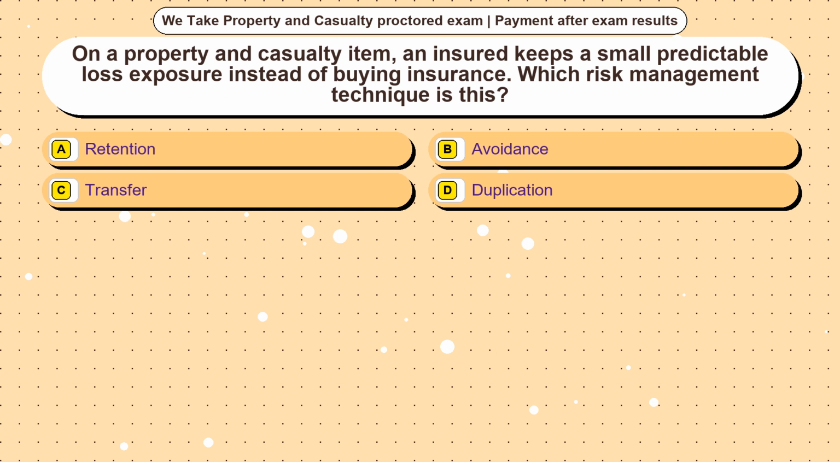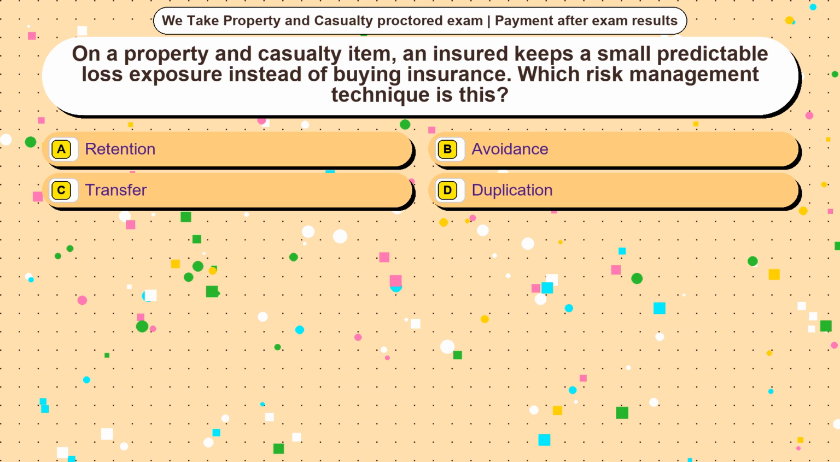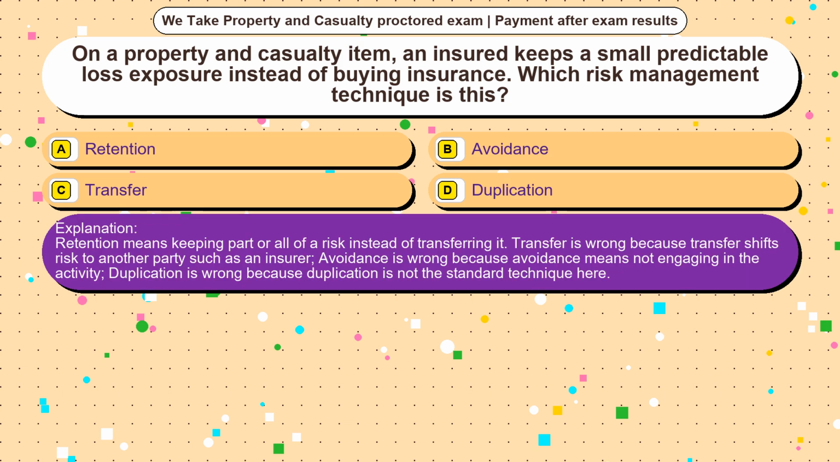Question 5. On a property and casualty item, an insured keeps a small predictable loss exposure instead of buying insurance. Which risk management technique is this? Option A, retention. Option B, avoidance. Option C, transfer. Option D, duplication. The correct answer is option A. Retention means keeping part or all of a risk instead of transferring it.